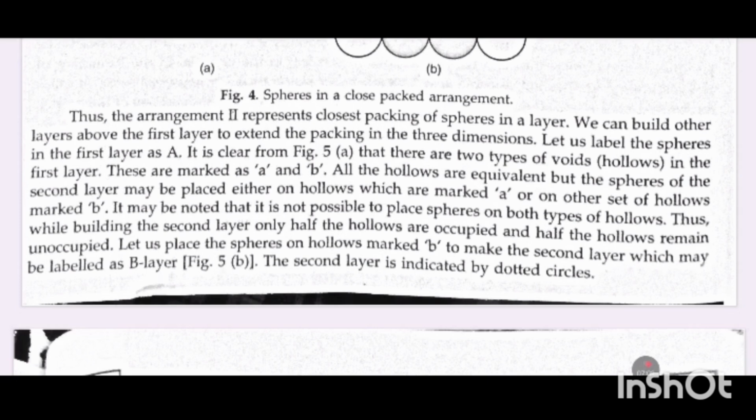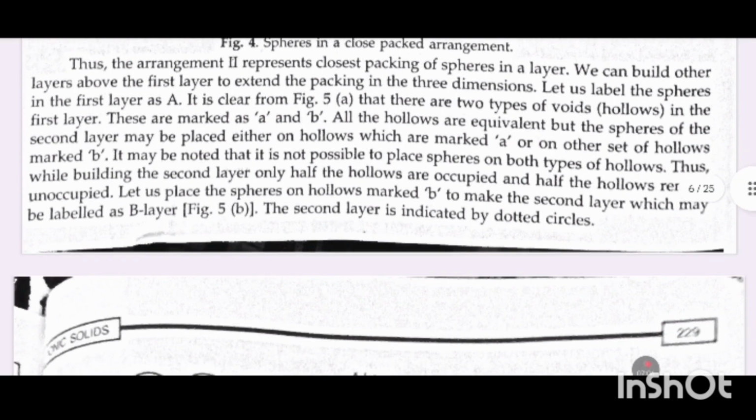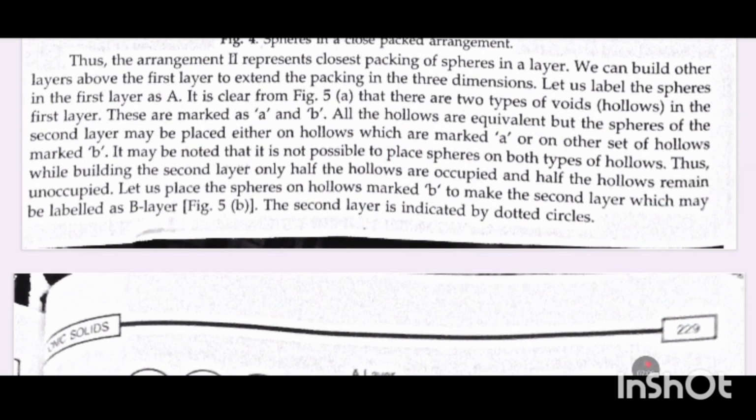We can build other layers above the first layer to extend the packing in three dimensions. Let us label the spheres in the first layer as A. It is clear from the figure that there are two types of voids, hollows. The second layer may be placed either on hollows which are marked A or on the set of hollows marked B. It may be noted that it is not possible to place spheres on both types of hollows.